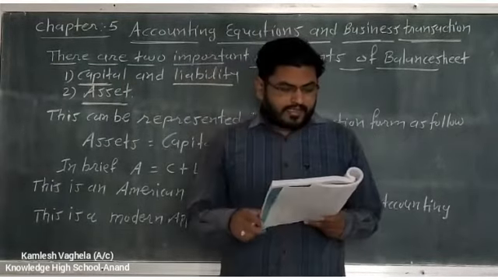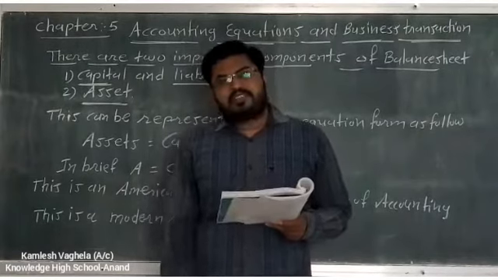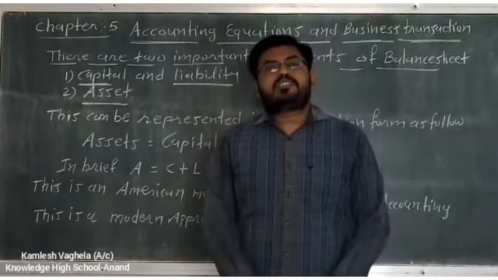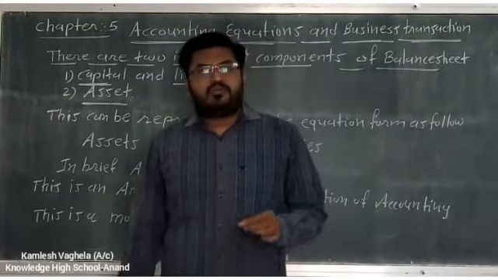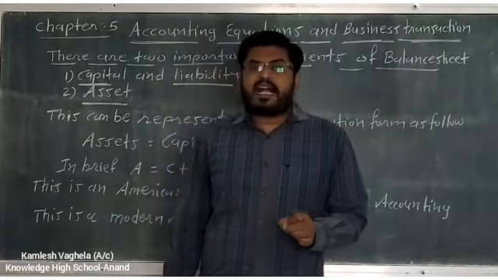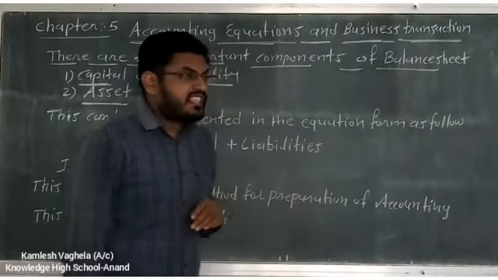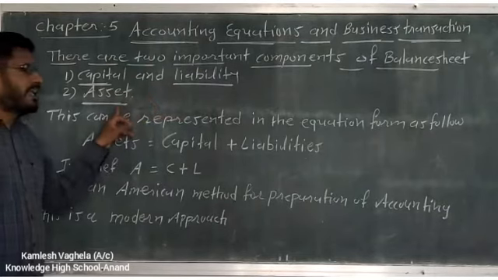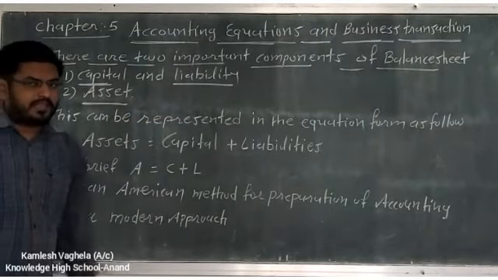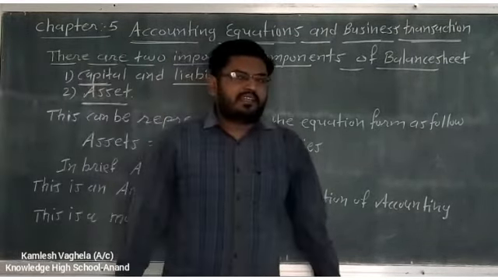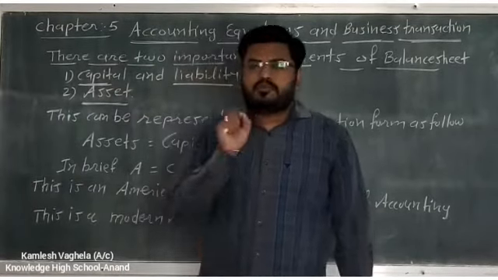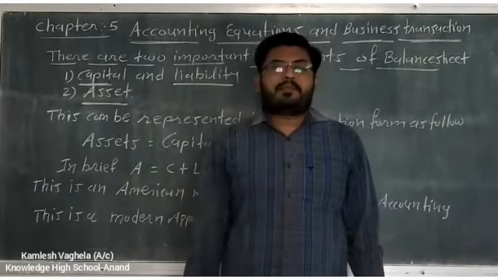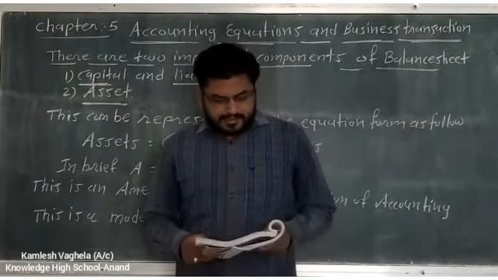Okay. Now next, the final effect of every business transaction goes to the above mentioned 2 components of the balance sheet. हम जितने भी ट्रांजैक्शन बिजनेस में करते हैं ना, उन सब की फाइनल इफेक्ट कहां पर जाती है? बैलेंस शीट में. बैलेंस शीट में कहां पर? या तो कैपिटल एंड लायबिलिटीज में जाएगा, या तो कहां पे जाएगा? असेट्स में जाएगा. क्लियर? सो ये कैसे करते हैं हम बाद में देखेंगे, लेकिन here you have to remember there are 2 important components of the balance sheet, and they are first capital and liabilities, and second is assets.